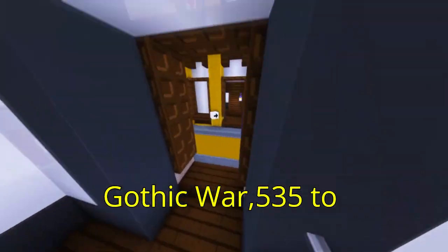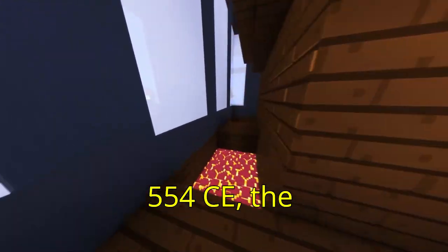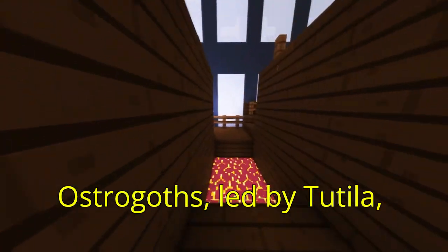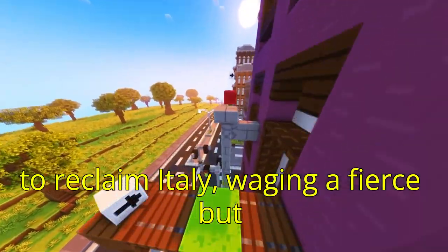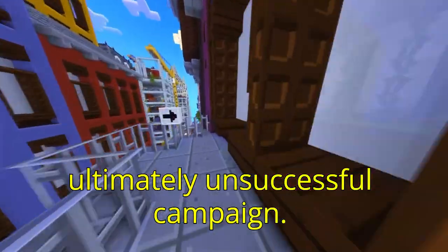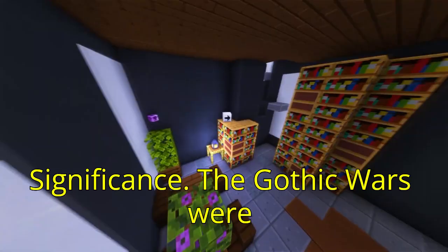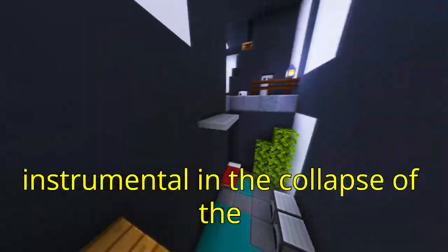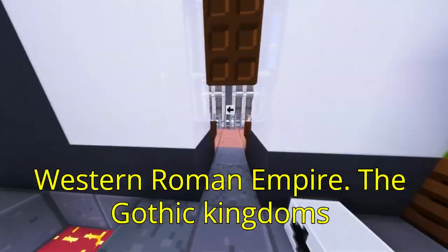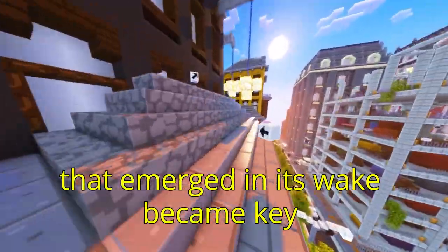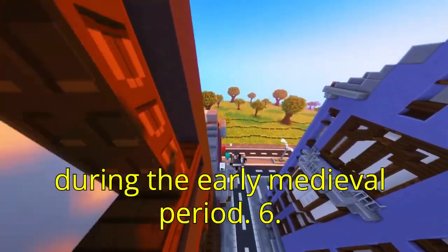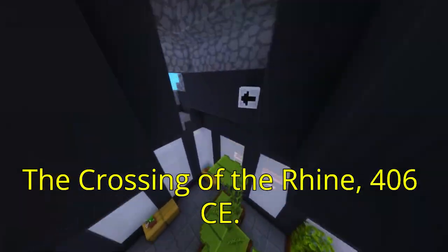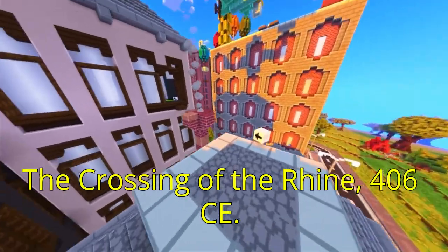The Gothic War, 535 to 554 CE. The Ostrogoths, led by Totila, resisted the Byzantine Empire's efforts to reclaim Italy, waging a fierce but ultimately unsuccessful campaign. Significance: the Gothic Wars were instrumental in the collapse of the Western Roman Empire. The Gothic kingdoms that emerged in its wake became key players in the transformation of Europe during the early medieval period.